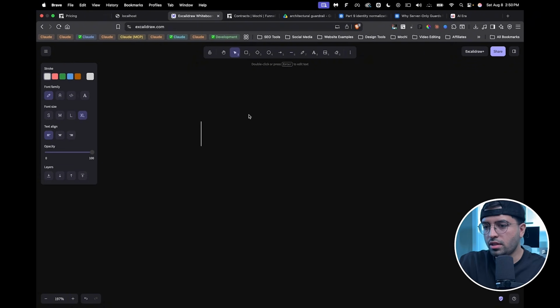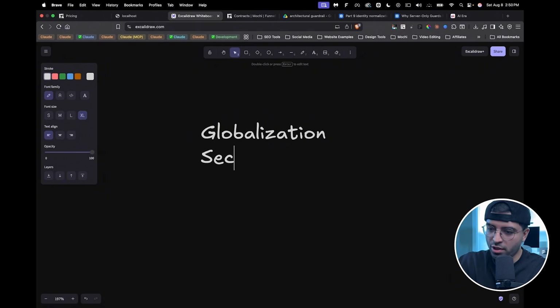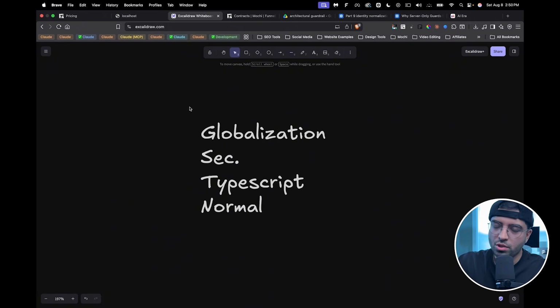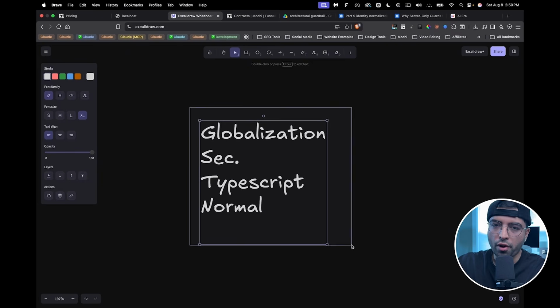So this essentially combines the concept of globalization, obviously, and it also combines maximum security, okay? So it's super, super secure as much as possible. It also combines TypeScript as much as possible as well, and you'll see exactly why. And it also has some sort of normalized entry point, and pretty much all of the things we've just discussed so far.